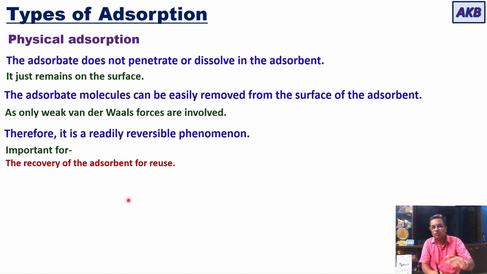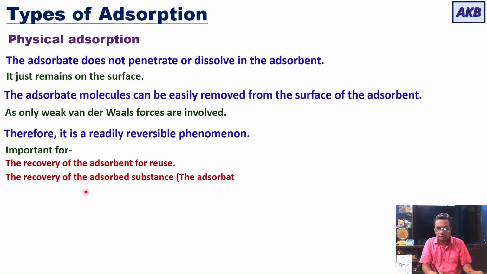So if you remove the adsorbate from the surface of the adsorbent, you could use the adsorbent in another adsorption operation. So this readily reversible nature of physical adsorption is important for the recovery of the adsorbent for reuse and for the recovery of the adsorbed substance, which is nothing but the adsorbate.